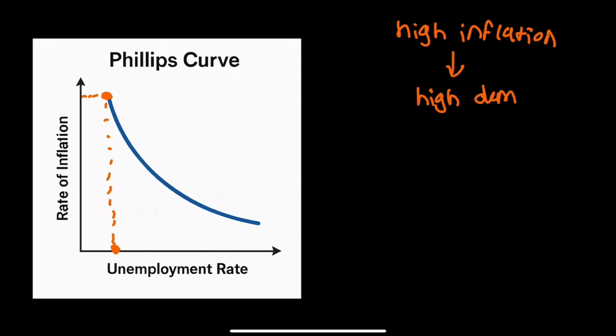In simple terms, when there is high inflation, there will be high demand of goods. As there is high demand, people will spend more money.